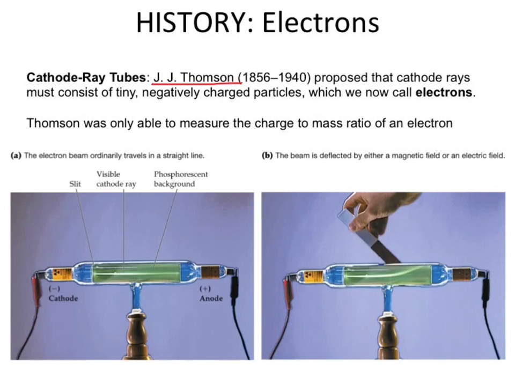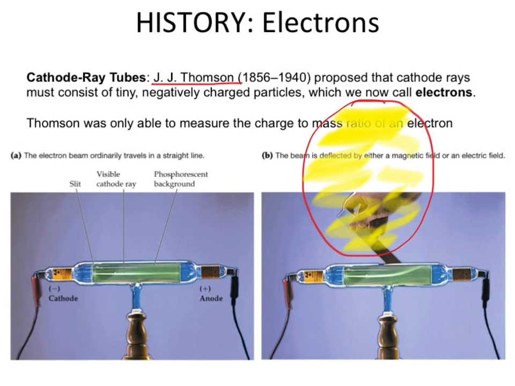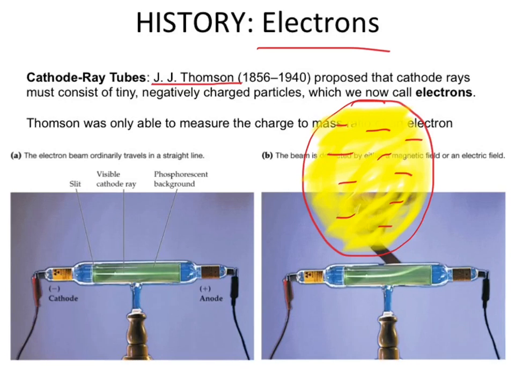And so what he said was, you have your atom, and within that atom, you have a positively charged area. But then he said, within that are some negatively charged particles. So he said the atom was all positive, but inside there were some negative particles, which he called the electrons.